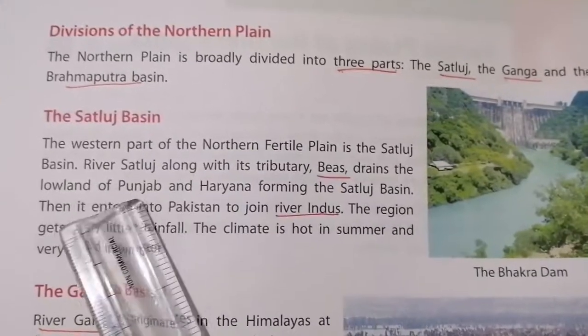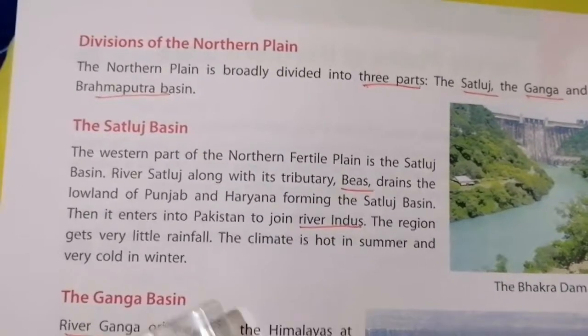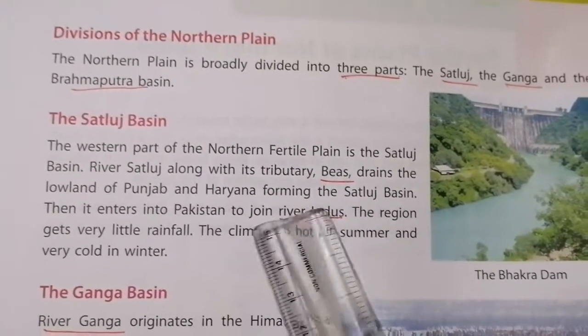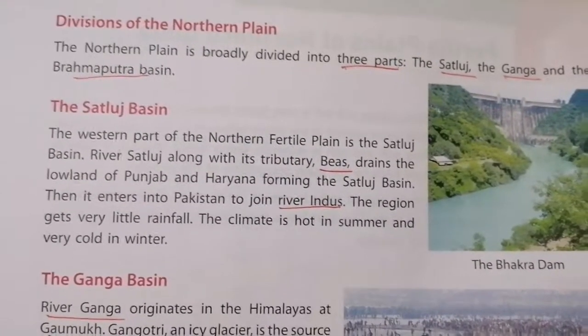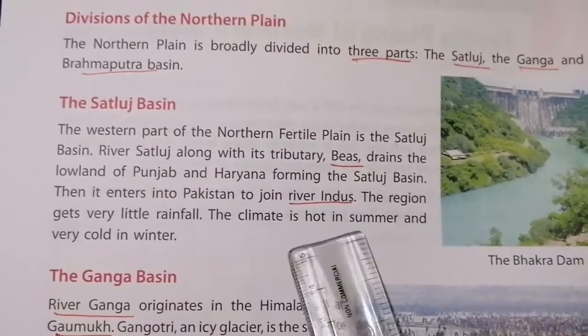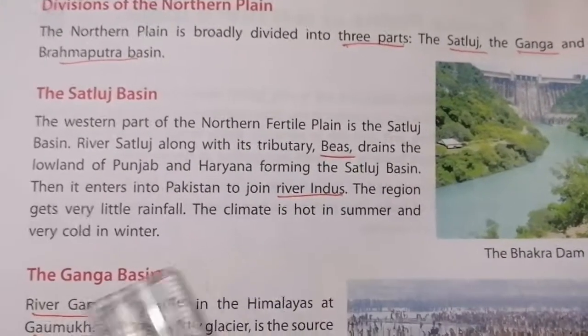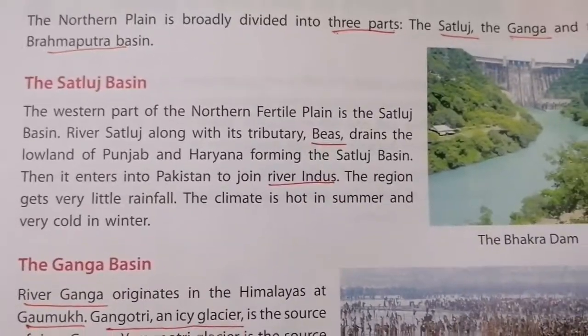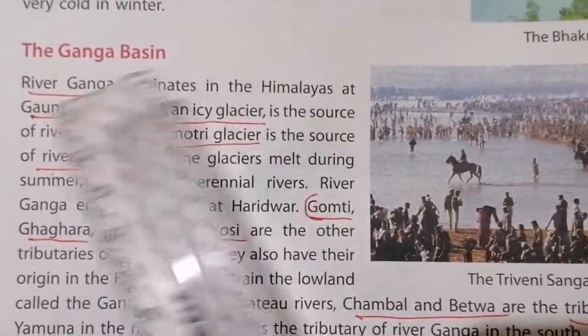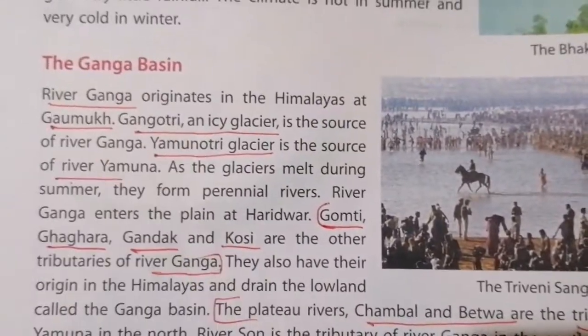Then it enters into Pakistan and joins which river? Indus river. Is it clear? The rainfall is very little here and the climate is hot in summer and cold in winter. Now we are going to see about the second one, which is called the Ganga basin.